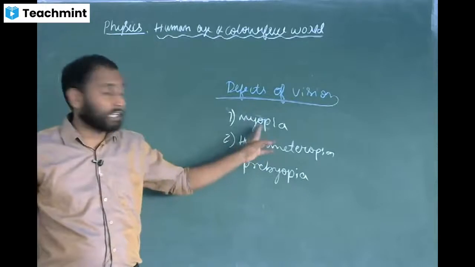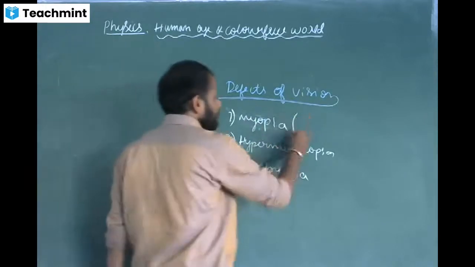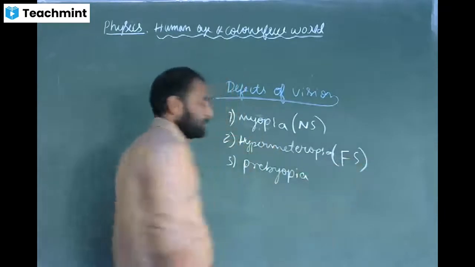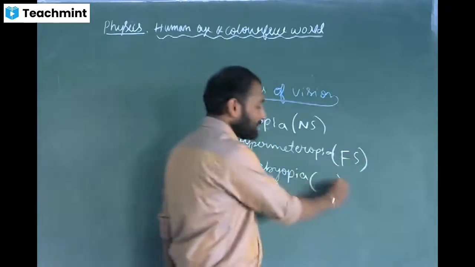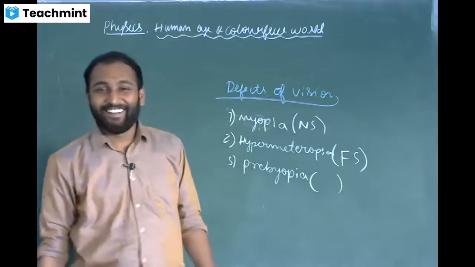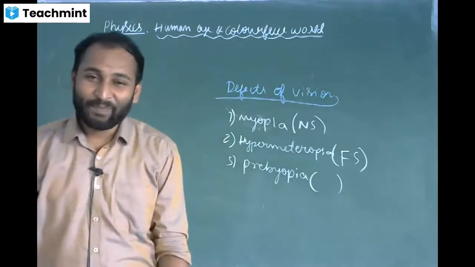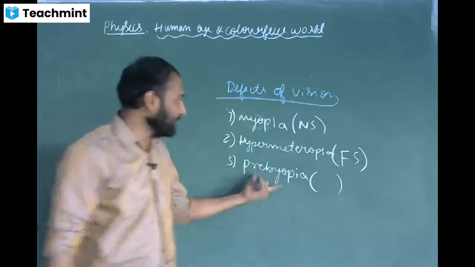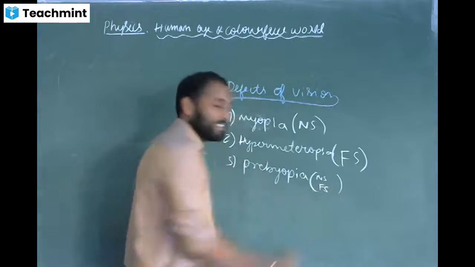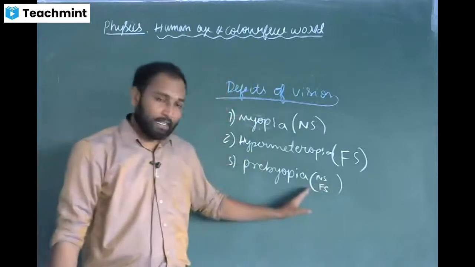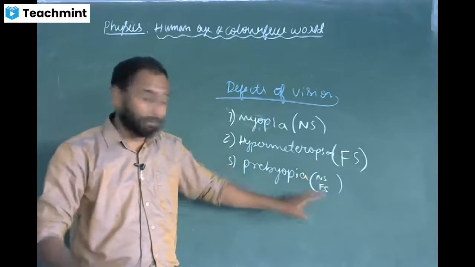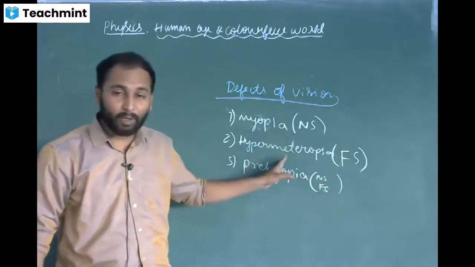Myopia is also called nearsightedness. Hypermetropia is also called farsightedness. Presbyopia is the combination of both nearsightedness as well as farsightedness, myopia as well as hypermetropia.